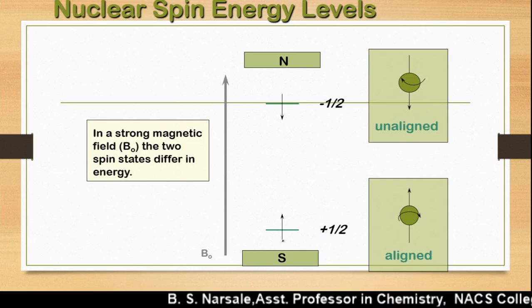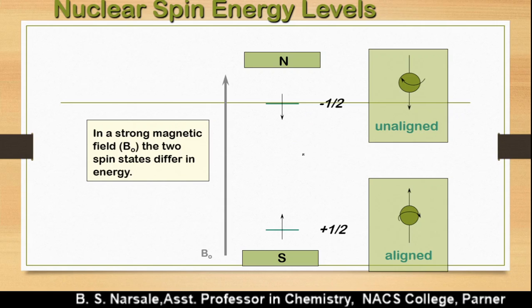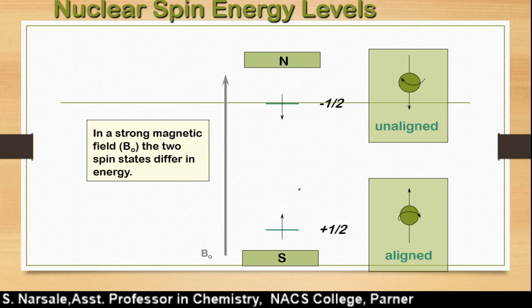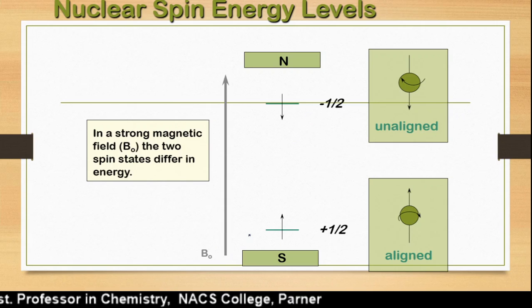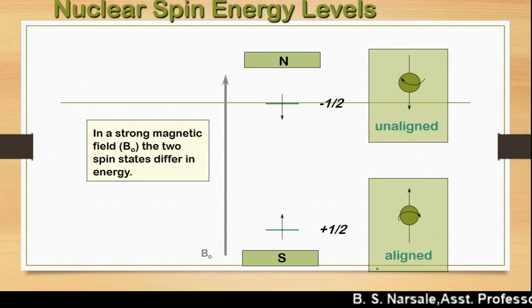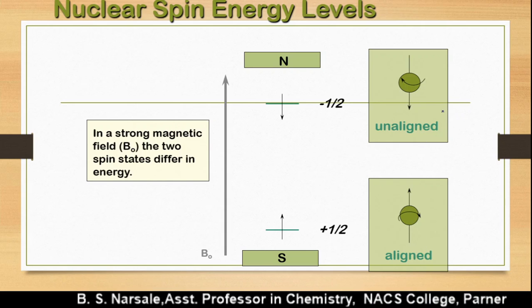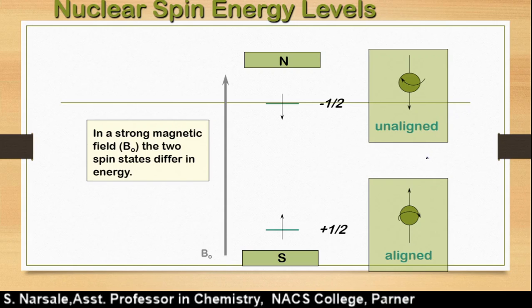They are differentiated by some amount of energy when we apply an external magnetic field. In the aligned state there is less energy, while in the unaligned state there is more energy due to opposing the applied magnetic field.